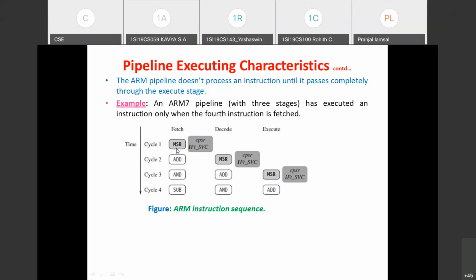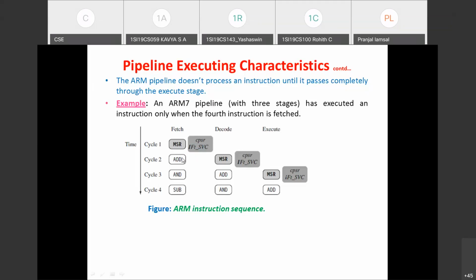There are two condition code registers in ARM. It may be the status register, that is the saved program status register, or the current program status register. To either of these two registers, we can transfer another register's content. Say R0 is having some data. That register content I can transfer to CPSR or SPSR using the MSR instruction.